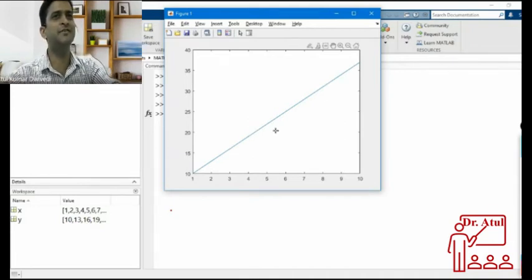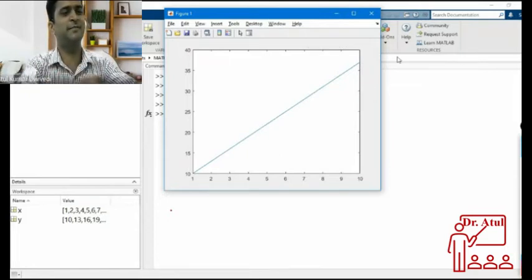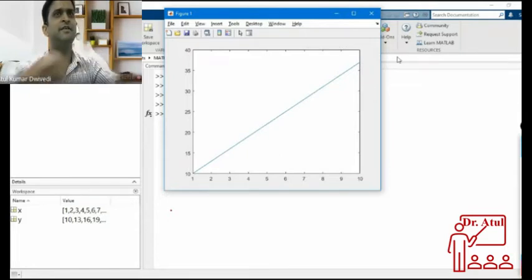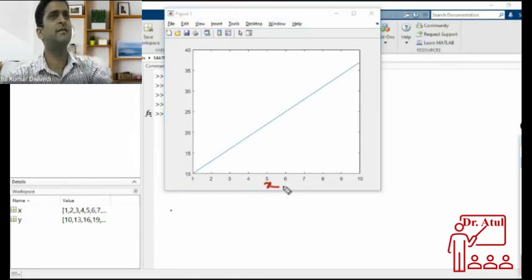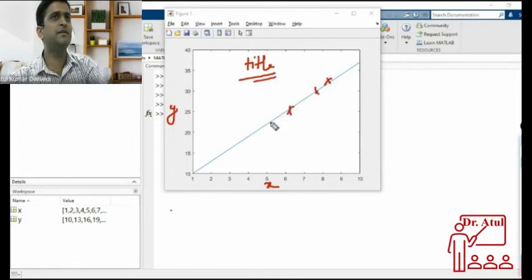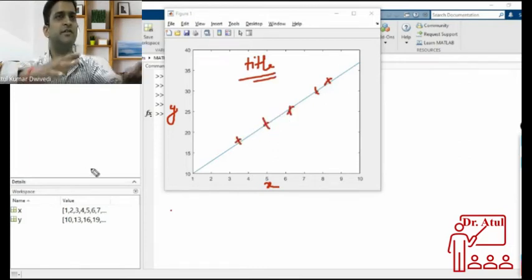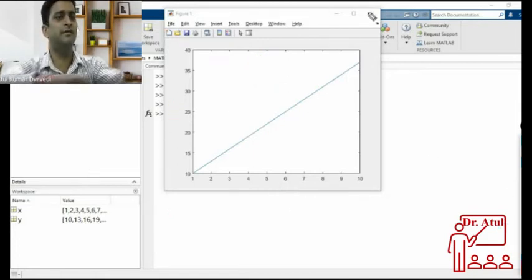There should be x, there should be y, some title if required, and some cross marks wherever points are there. This is some cosmetics of the plotting. So how to do that?